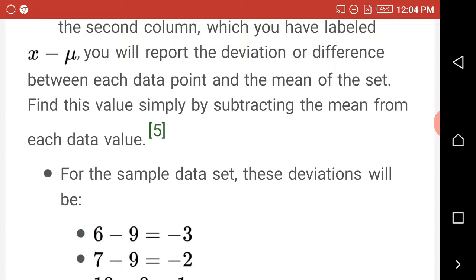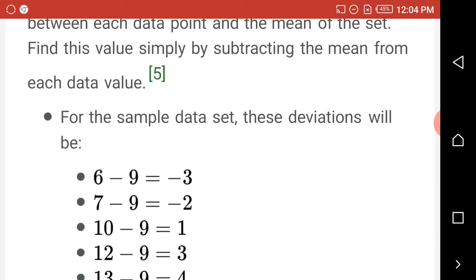Find the value simply by subtracting the mean from each data value. Take notice of these points.